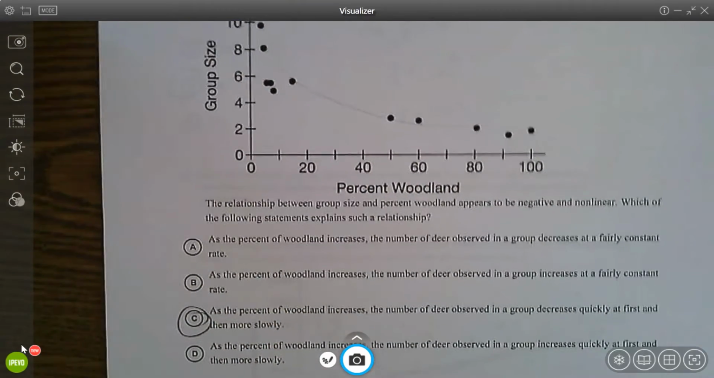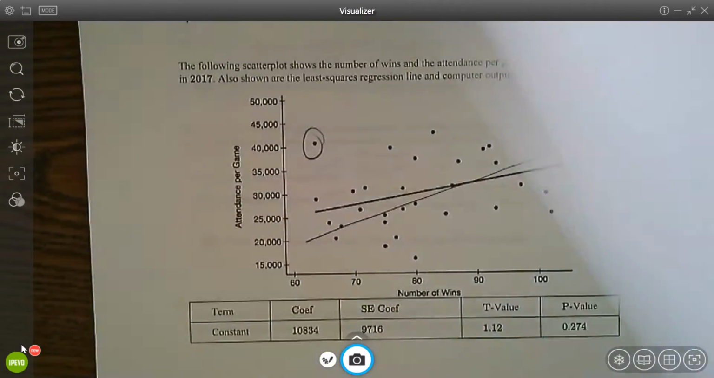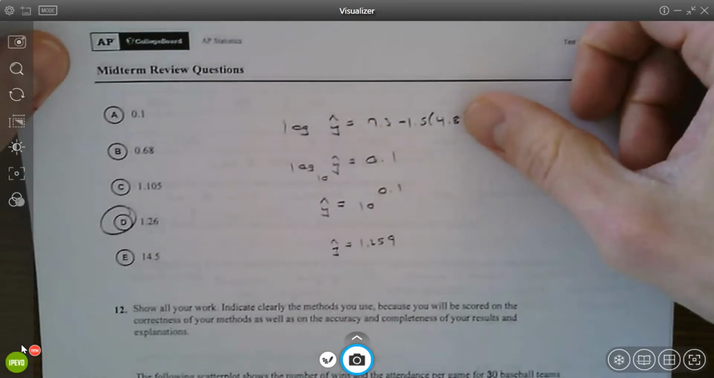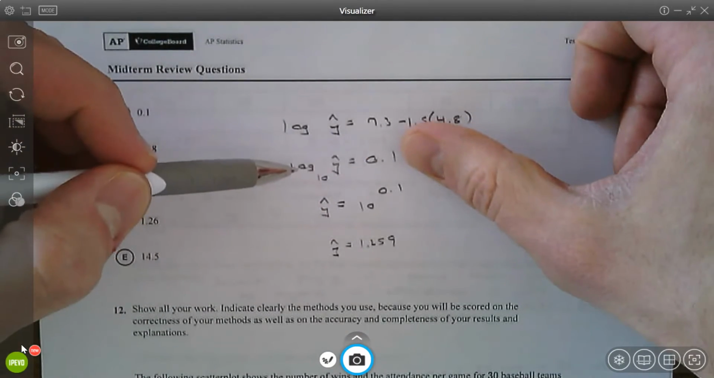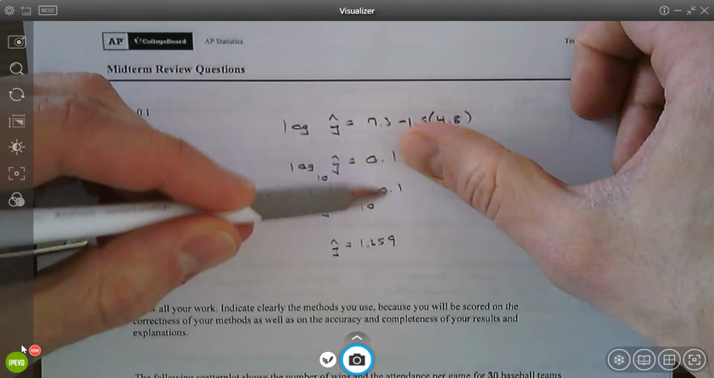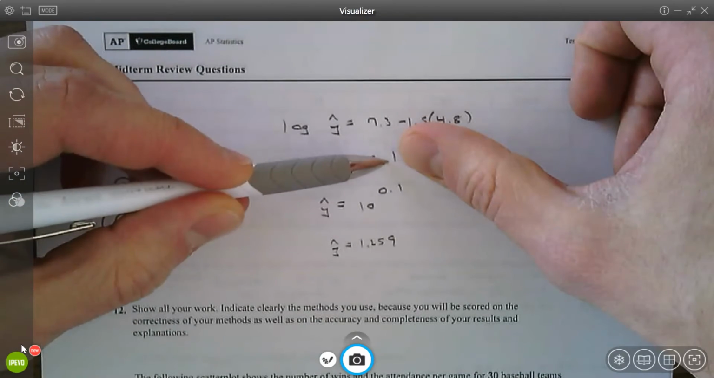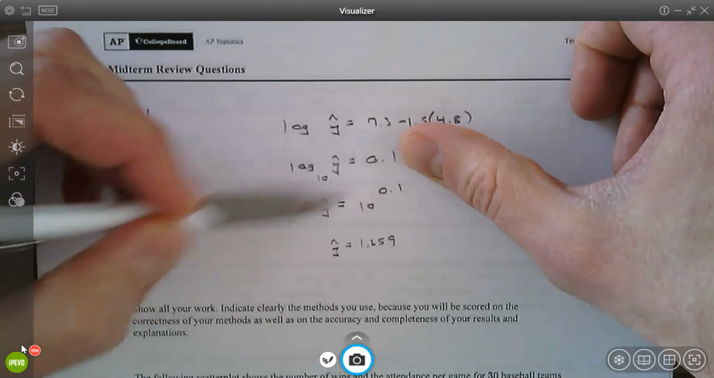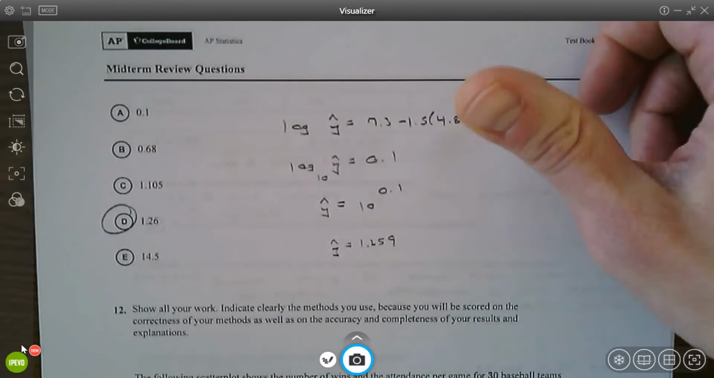That's really what's happening. Number 11, this is a re-expression, I can tell because of the logarithm. So I'm just substituting in 4.8. I get to this point, and then I can do second log on my calculator, and it'll automatically give me 10 raised to the power. Or if I know log means exponent, the exponent is 0.1, the base is 10. I can rewrite this and then substitute that in to get the 1.26.